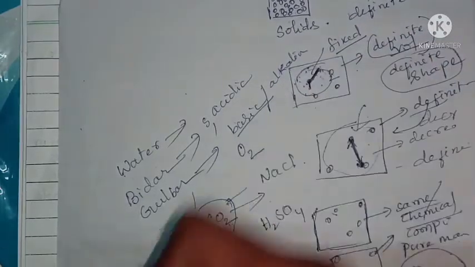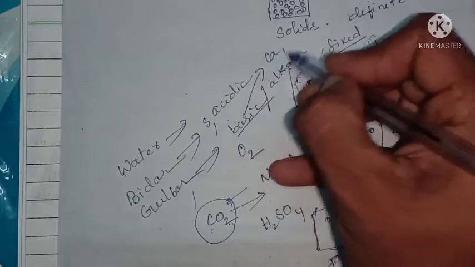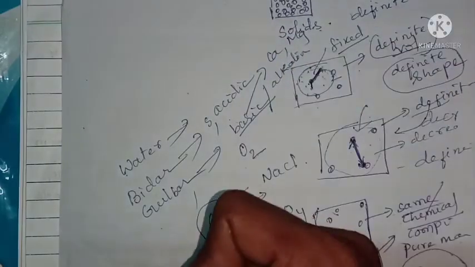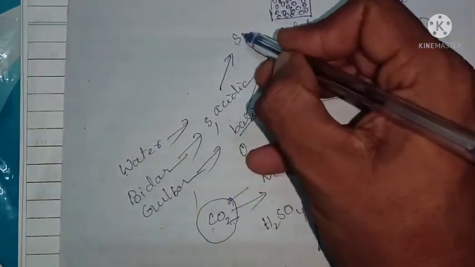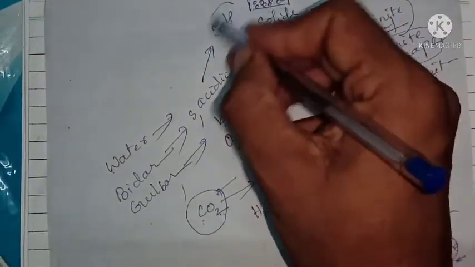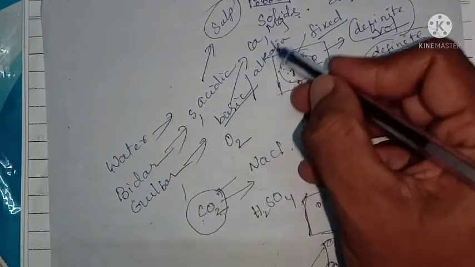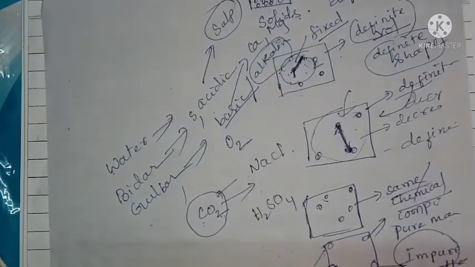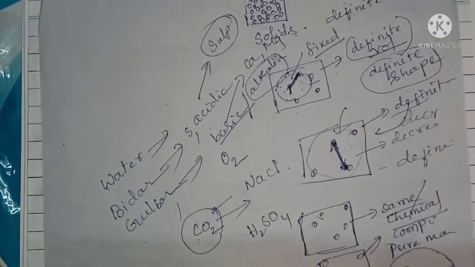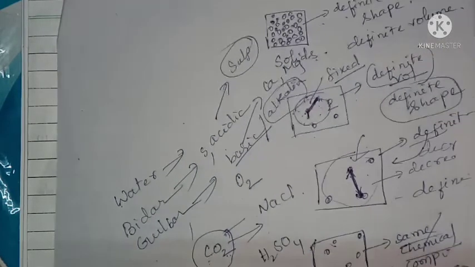Why is it basic? Because of the presence of more calcium and magnesium. It is acidic because of the presence of sulfur. Bidar water contains sulfur content. Gulbarga water contains calcium and magnesium. Because of that it gives alkaline or basic nature to the water.